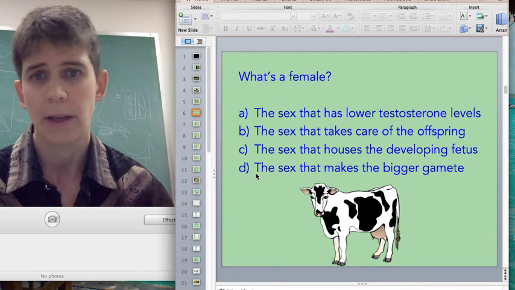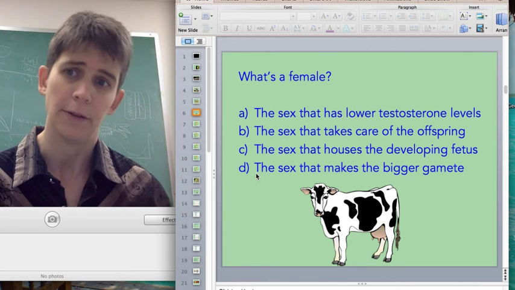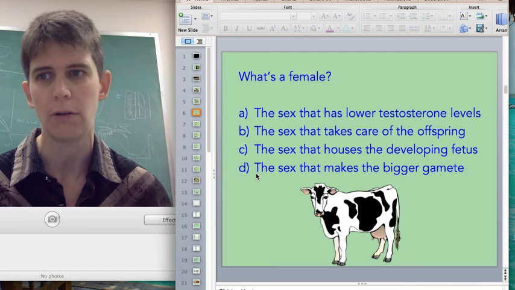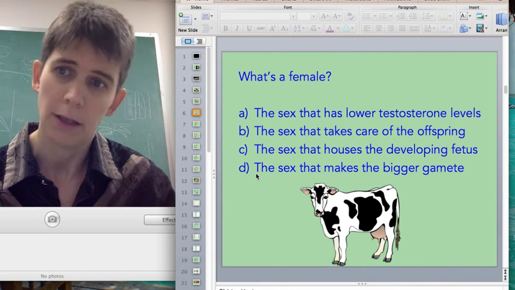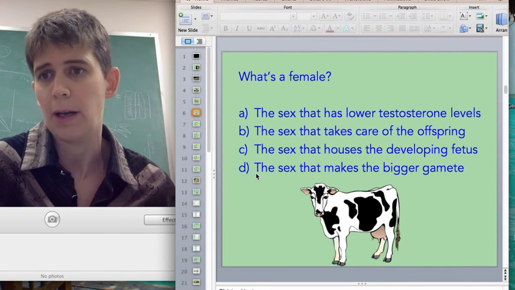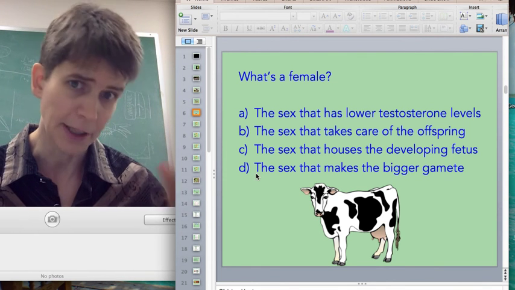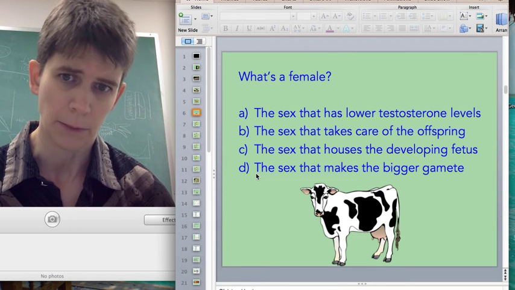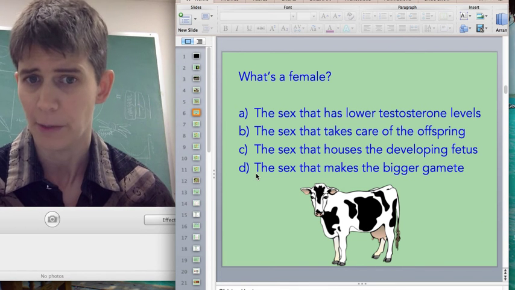But the key is to realize that this is the thing that defines males and females. The difference, and the only thing that is consistent across all groups of animals, is that females make bigger gametes. An egg is a large, well-supplied gamete, and a sperm is a small gamete, sometimes mobile. Sometimes eggs are mobile too, but sperm are more likely to be mobile because it's easier to move small things to big things, and for other reasons that we'll see.